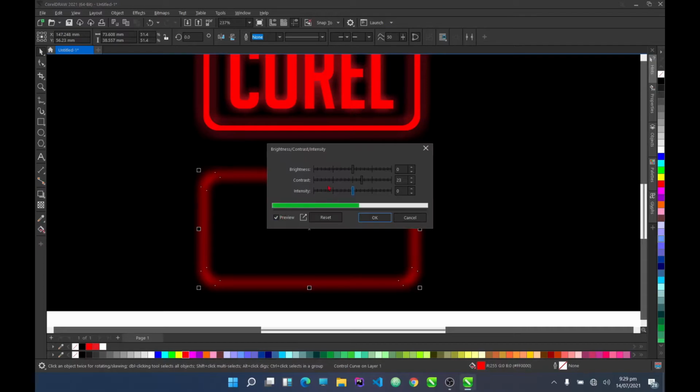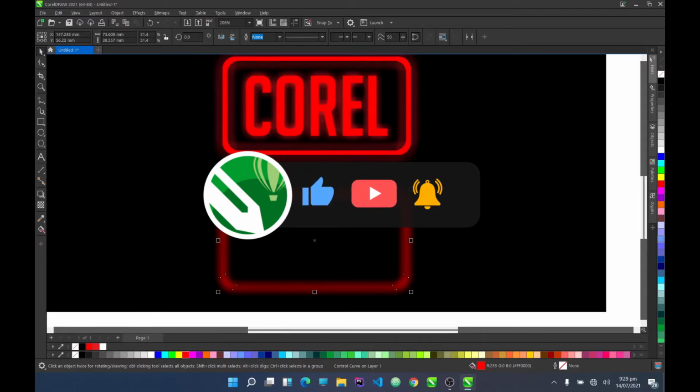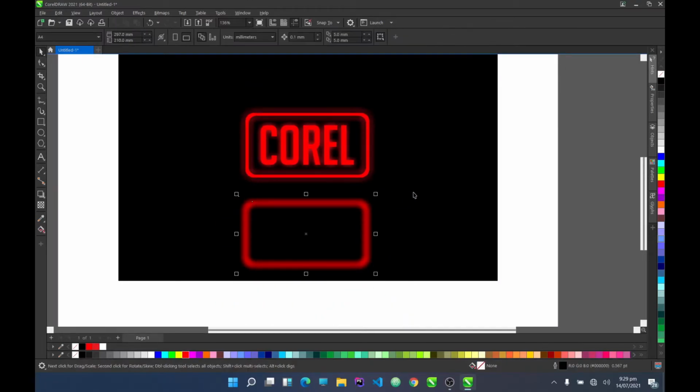Now we can increase the brightness of our blur. No, not too much. So you can also duplicate this and just press C and E to align it together. So we group it together, highlight it with this other box there, and press C and E.